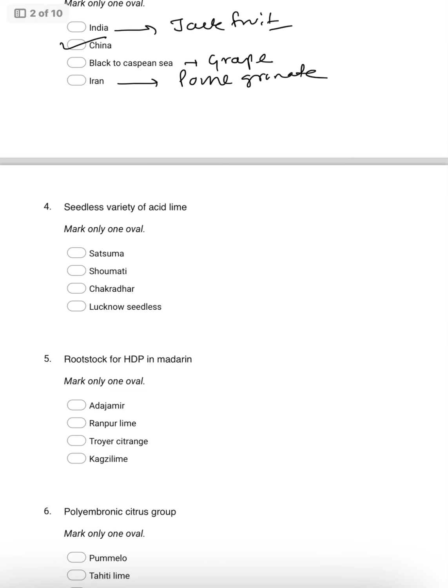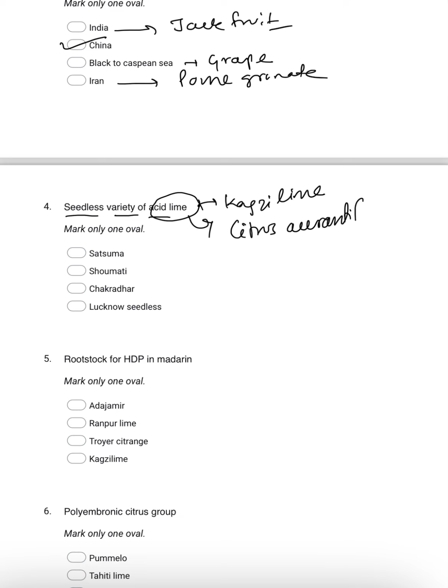Coming to the seedless variety of acid lime. As you know, acid lime is also called Kagzi lime, and its scientific name is Citrus aurantifolia. The seedless variety is Chakradhara. Chakradhara is the seedless variety of which lime?